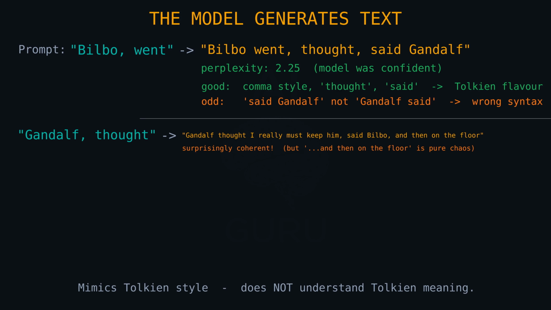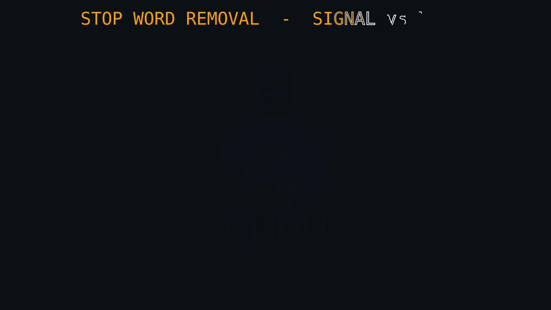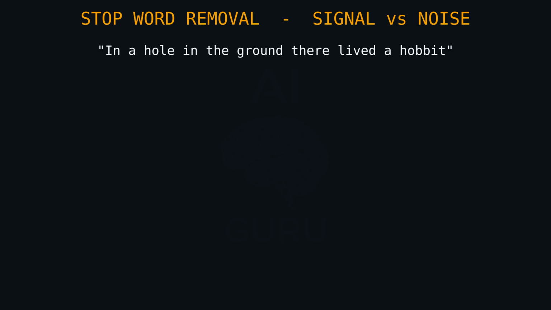There's another example, "Gandalf thought." The output was, "Gandalf thought, I really must keep him, said Bilbo, and then on the floor." And then on the floor, I feel like something dramatic happened there. Maybe a dwarf fell over. But notice something about the text. It says, "Gandalf thought, I really must keep him." It's surprisingly coherent. However, the expert notes mention something about stop word removal.